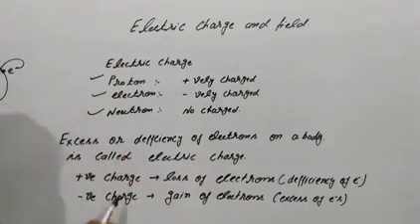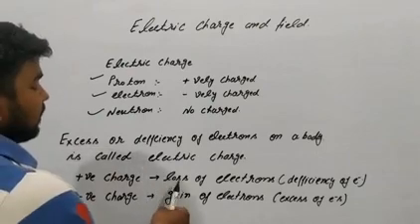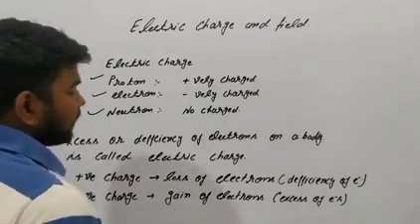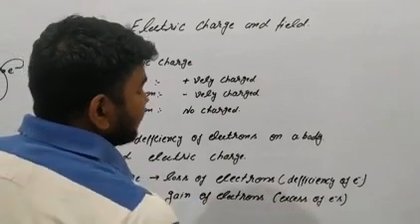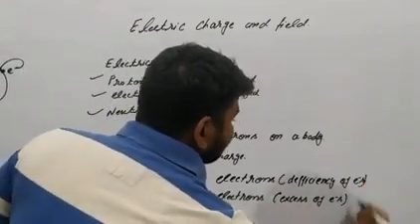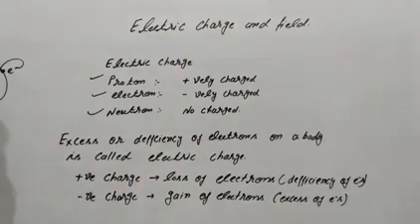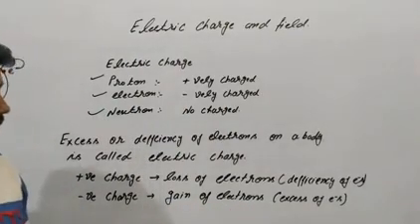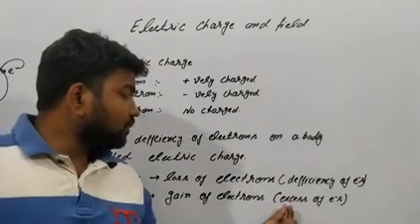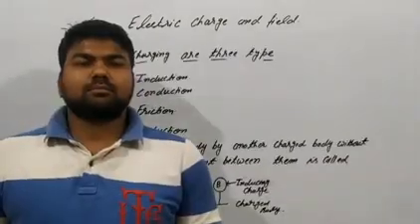When we have positive charge, it is also called loss of electrons, or deficiency of electrons. And when we have negative charge, it is gain of electrons, also known as excess of electrons.